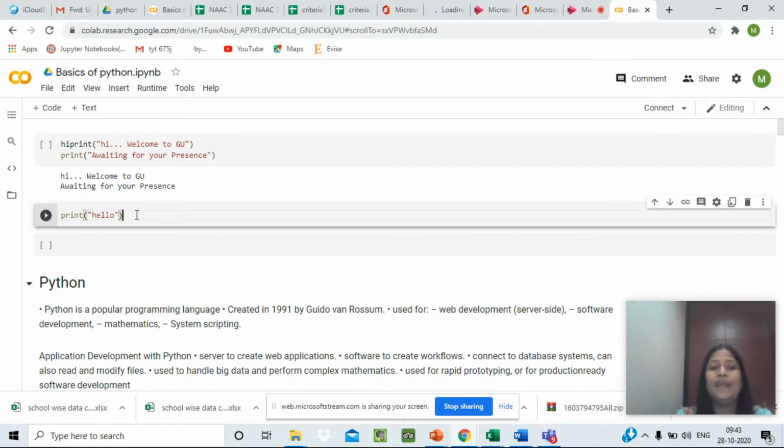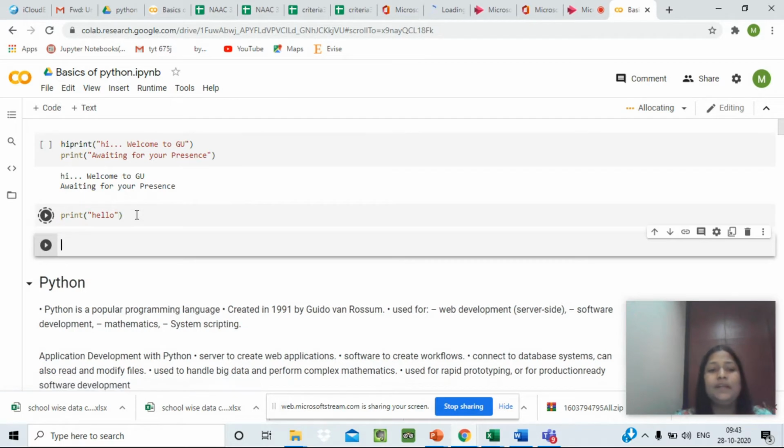If I want hello to be written on my output screen, I will simply write print and in brackets, in double quotes, I will define the string. Whichever string I have written inside the double quotes will be printed on my output screen. Let's see. To run the code, we can simply press this cell or we can press Control Enter.